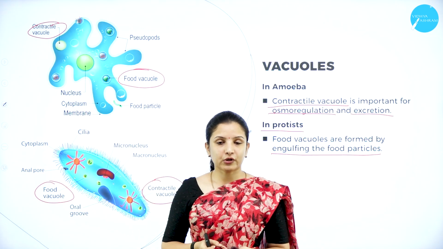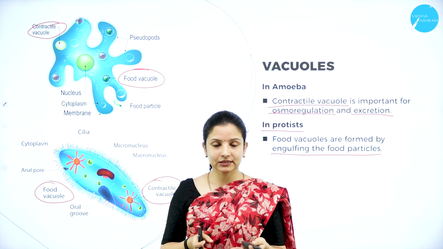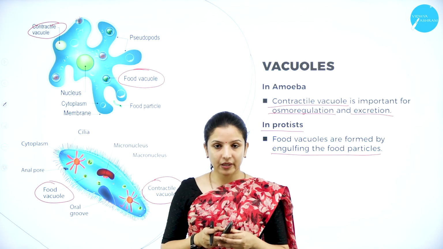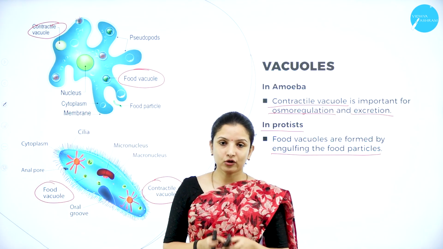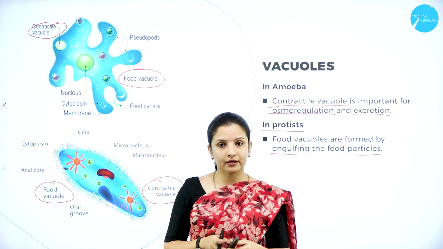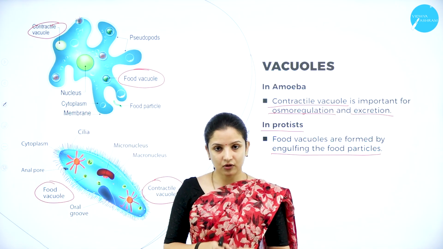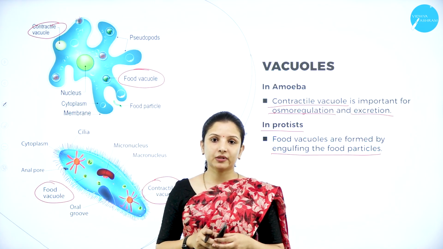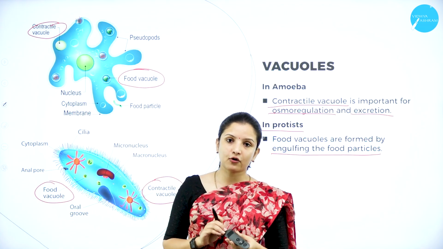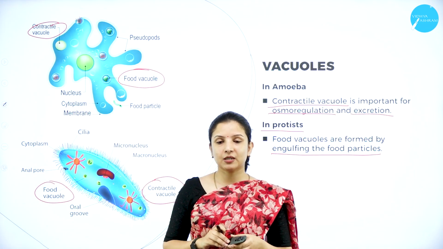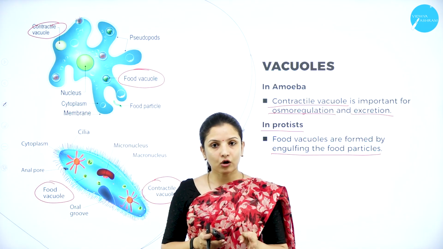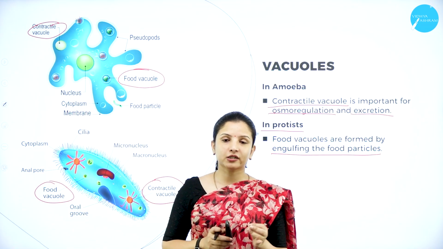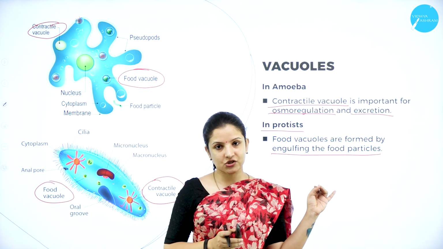I hope you understood the session wherein we discussed the endomembrane system, and I told you that in eukaryotes there is an endomembrane system and a non-endomembrane system, as some of the organelles do not belong to the endomembrane system. Those organelles which belong to the endomembrane system are the membranous organelles such as the endoplasmic reticulum, the Golgi bodies, the lysosome, and the vacuoles, which we have studied in today's session.